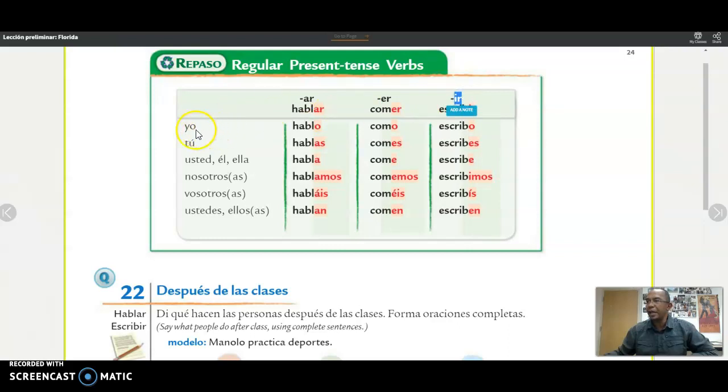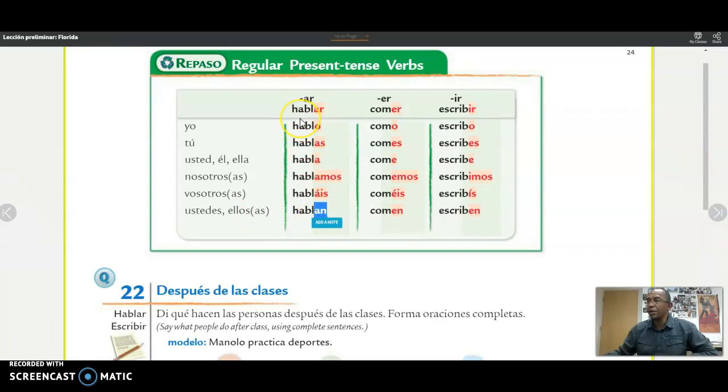These are the endings. For yo it is o, for tú is as, for usted, él, and ella is a, nosotros, amos, vosotros, áis. Ustedes, ellos, and ellas share the same ending, an.